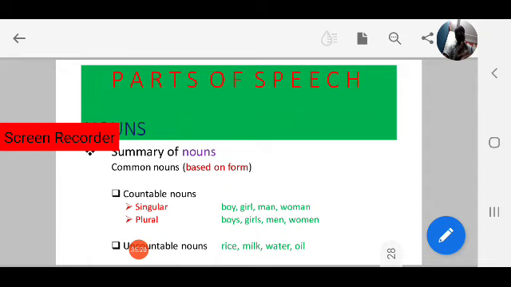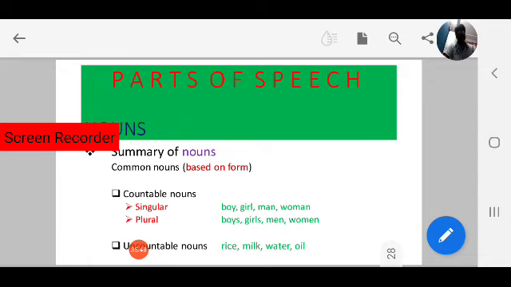What is a countable noun? Countable nouns can be counted in numbers: 1, 2, 3, like that. Countable nouns can again be divided into two categories, singular and plural. For example, boy is singular, girl singular, boys, girls plural. We can count one boy, two boys, three boys, forty girls are there.